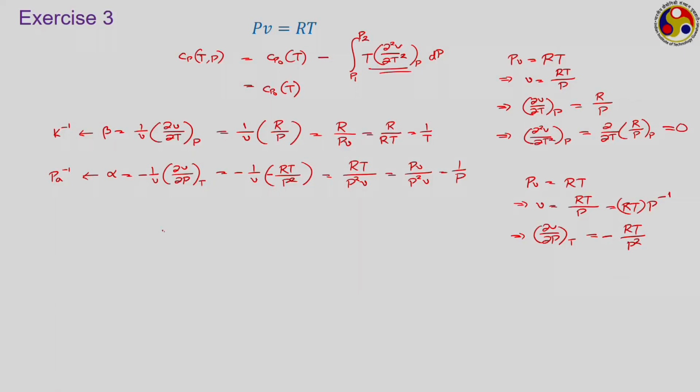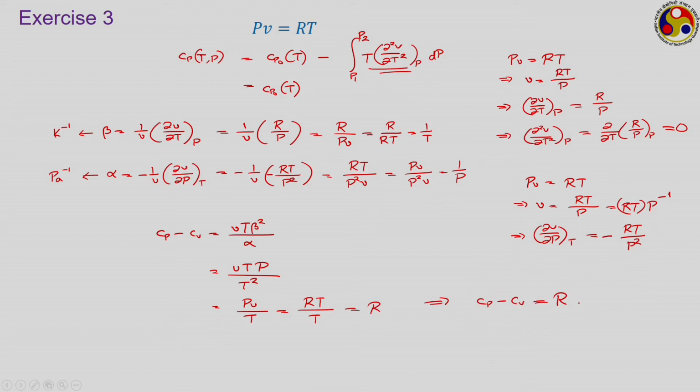Now, we use the Mayer equation where we have Cp minus Cv is equal to V T beta square by alpha. So, we are putting the expressions for alpha and beta here. We have V T beta square, beta is 1 upon T, so we have T square in the denominator, and alpha is 1 upon P, so P goes in the numerator. So, we have PV upon T, and using PV equal to RT, PV upon T becomes equal to R. That is, for an ideal gas the difference between Cp and Cv is a constant which is given as the gas constant itself. I just wrote this equation a few slides back. This is the proof for this.